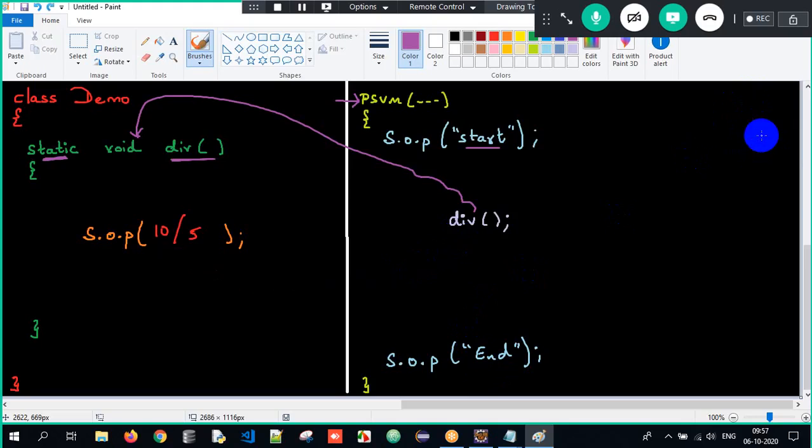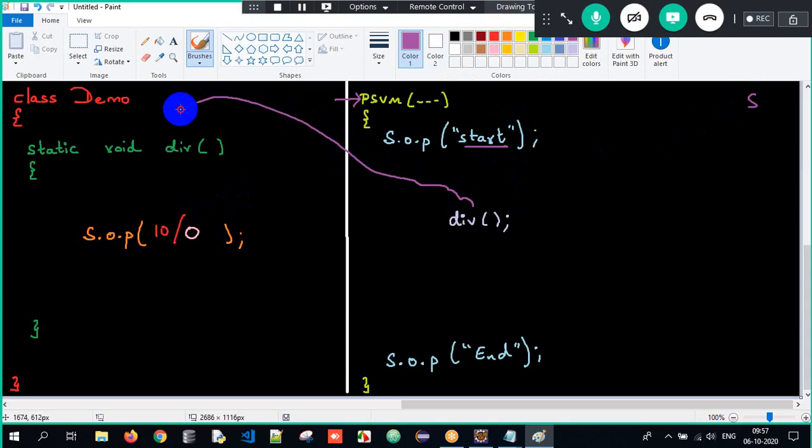Similarly, scenario number 2. What will happen here? Sir, I try to divide a number by 0. Now what will be the output? Simple, sir. I start my execution here. Start will get executed, and then I call the div method. 10 divided by 0 means arithmetic exception will occur and your program will get terminated there itself.